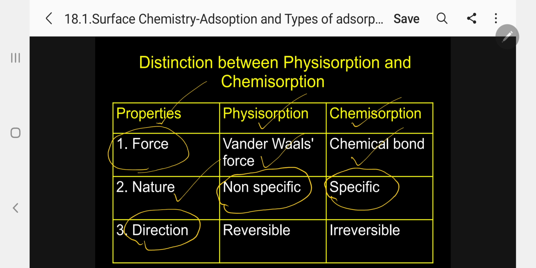Direction of the reactions. Physisorption is generally reversible in nature, whereas chemisorption is irreversible because a chemical reaction takes place.